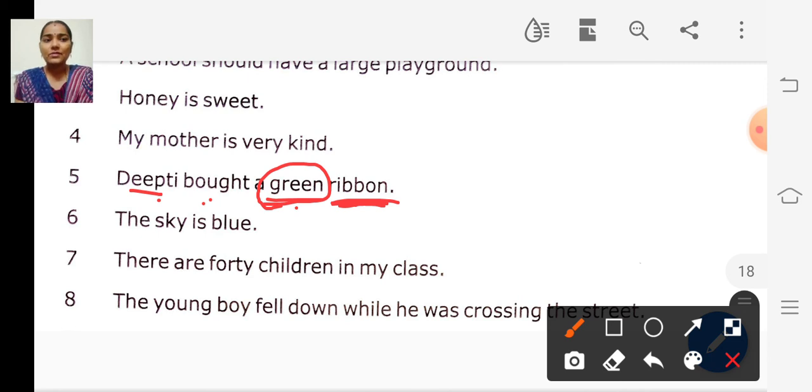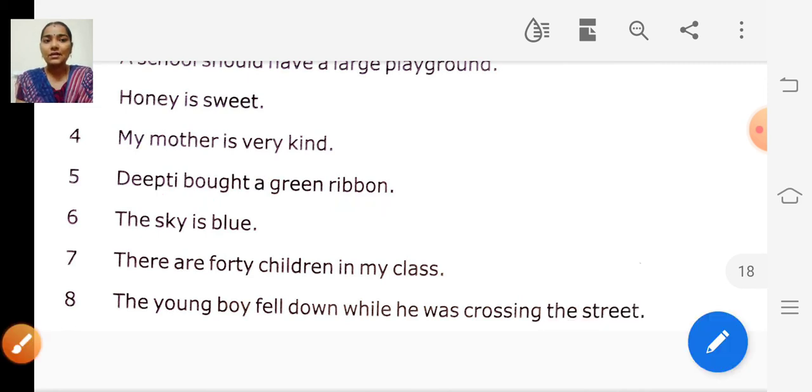The remaining sentences are homework for you. You can identify the adjectives and circle them. Children, it is very easy. Have you all understood?